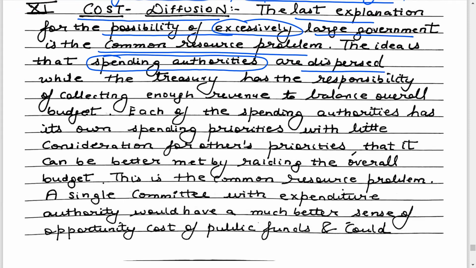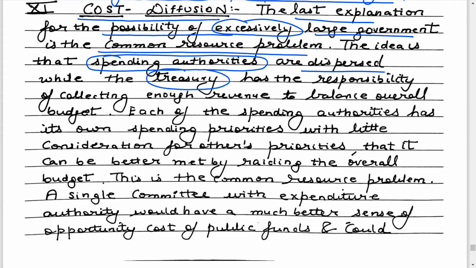When you talk about the public sector, you have different spending authorities. Within the government, you have a whole lot of departments: railways, health, infrastructure, education. So there are different spending authorities.